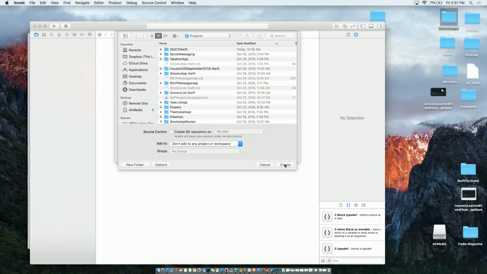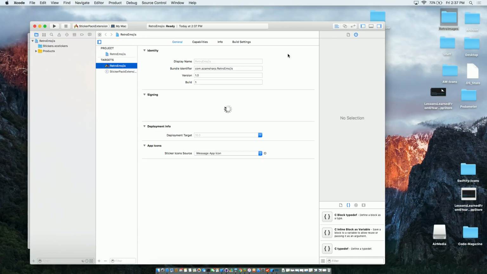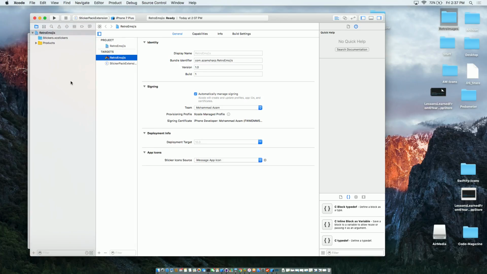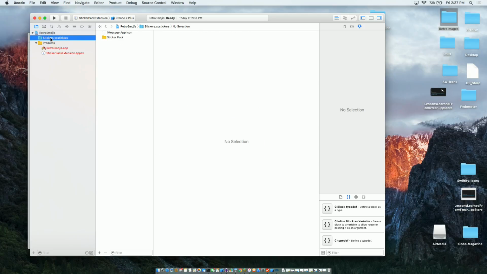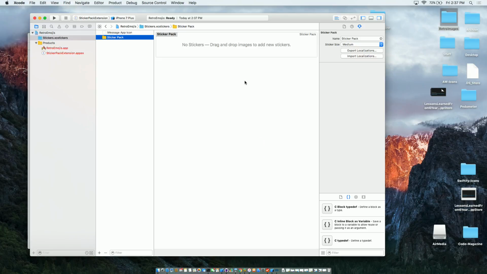All right. It's going to ask me where I want to save. I'm just going to save it wherever I want. It doesn't matter. And here it is. You can see there's absolutely no code in your left pane over here, right? There's no code, nothing. No view controller, no Swift files, nothing, because it's a sticker pack app and it doesn't require any code. So how do I build it? You just click on the assets over here, sticker pack, and as it says, there are no stickers right now. If you want, just drag the stickers and you're done.